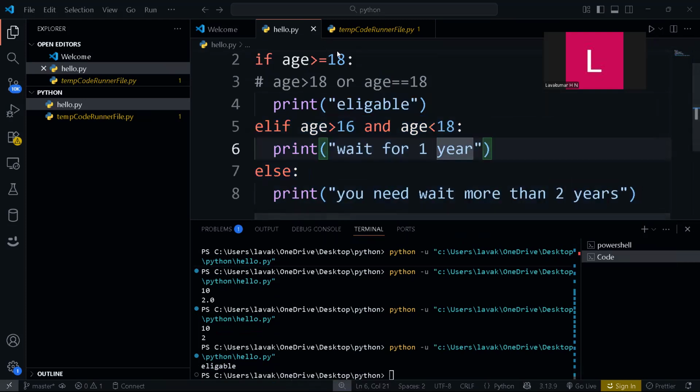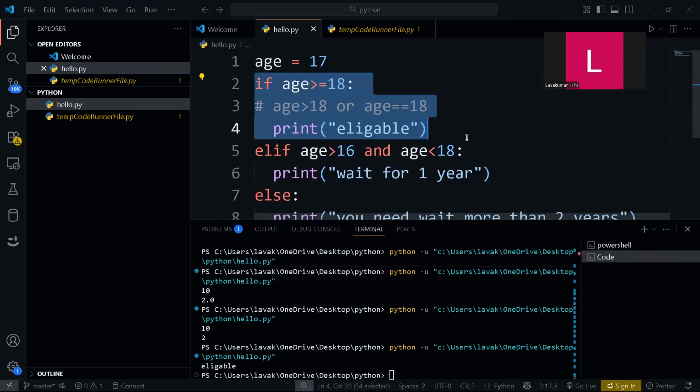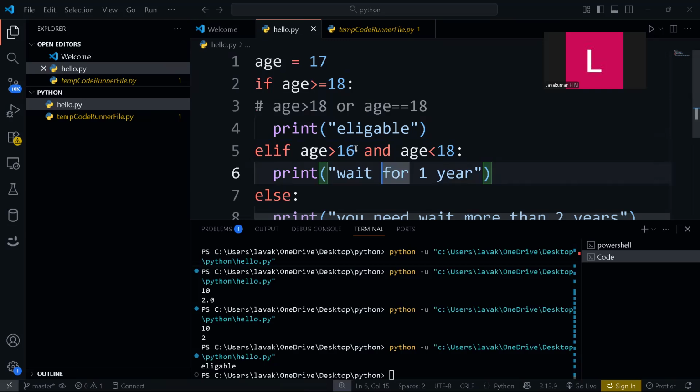Else, suppose let's take the age as 17. Is age greater than 18? No. Is age equal to 18? No. So this condition will not get executed. But is age greater than 16? Yes, 17 is greater than 16. And age less than 18?